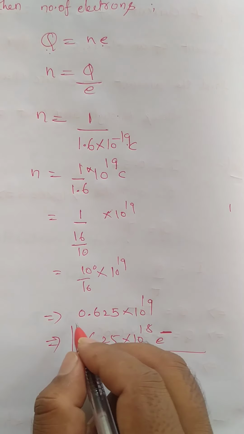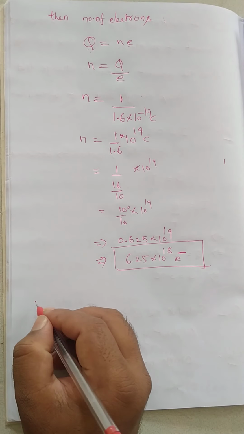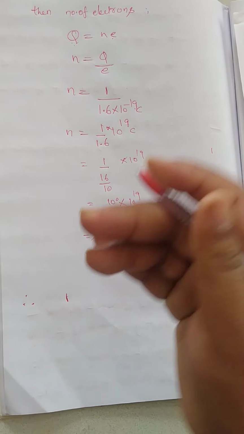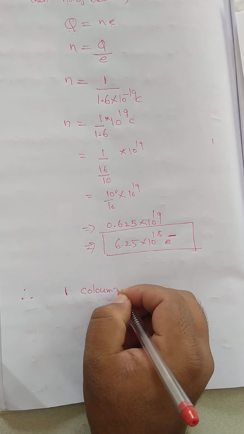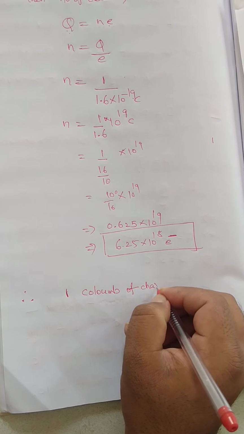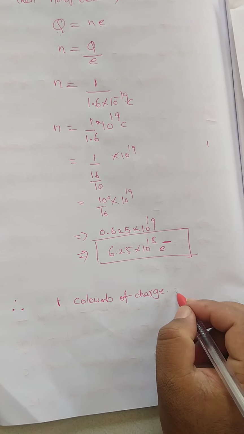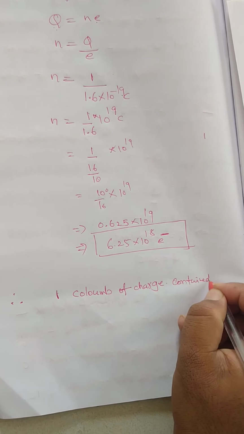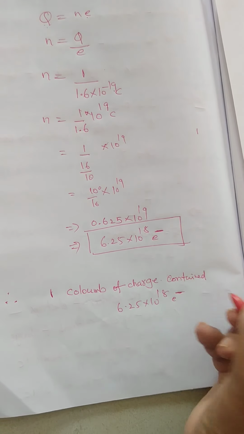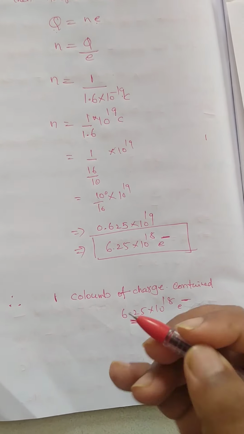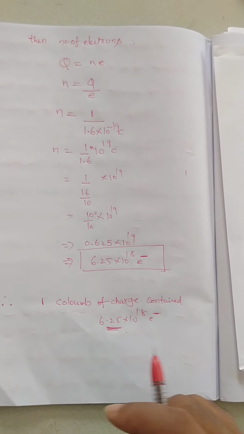So just remember this point. The same thing will come in 12th class also. They will ask it then too. So simply remember that 1 coulomb of charge contains 6.25 into 10 raised to 18 electrons. So this is about how many electrons are contained in 1 coulomb of charge, dear students.